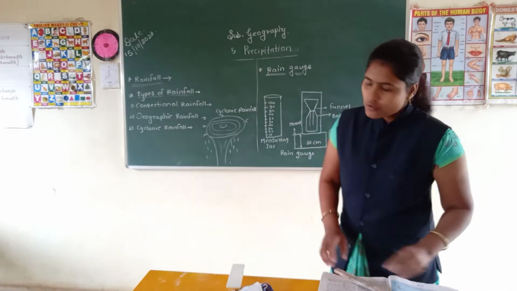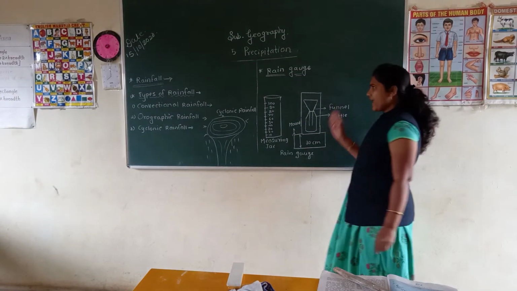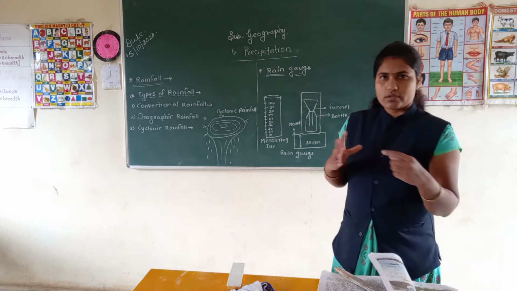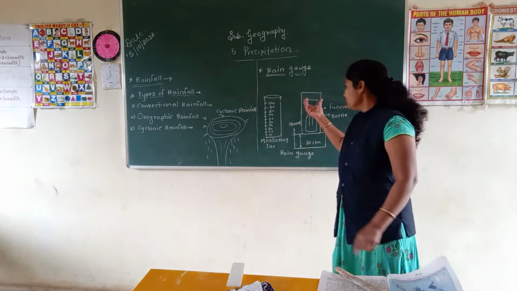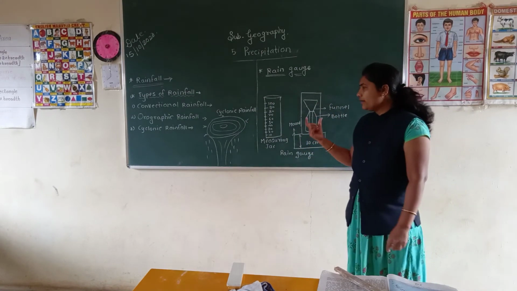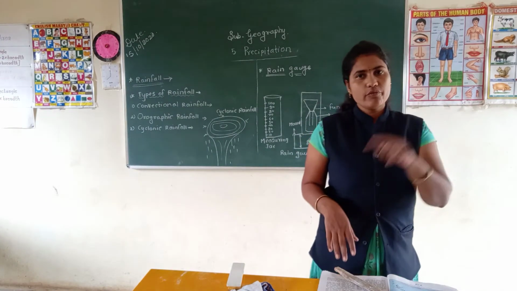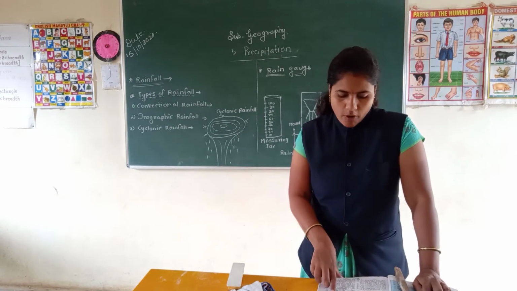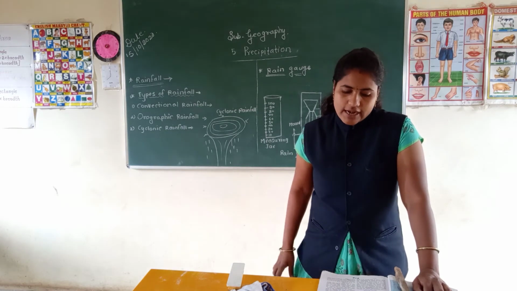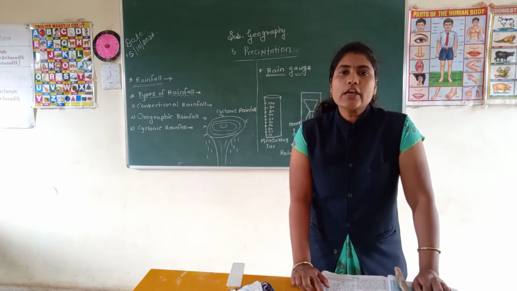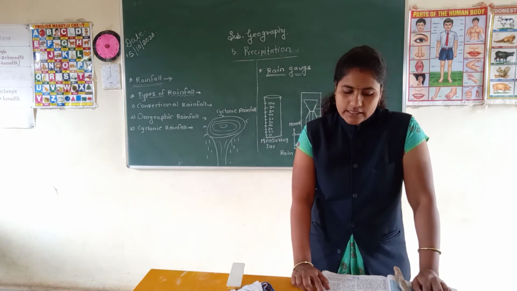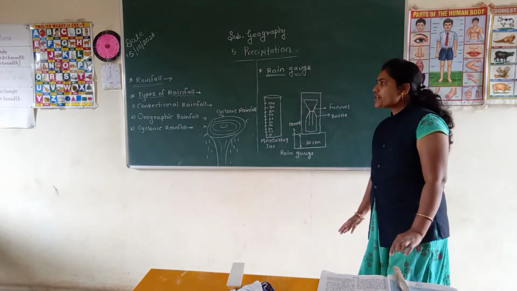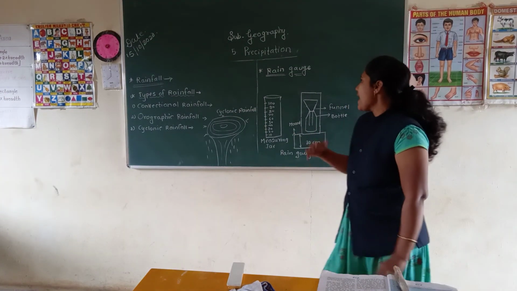Now see students, we also measure snowfall with the help of the rain gauge. We have to collect the snow in the jar, melt it, and then measure the snowmelt water with the help of the rain gauge. Here it is told that a layer of snow ice of 120 millimeters is equal to 10 millimeters of rainfall. Okay students, in this way we have studied the types of rainfall and about the rain.